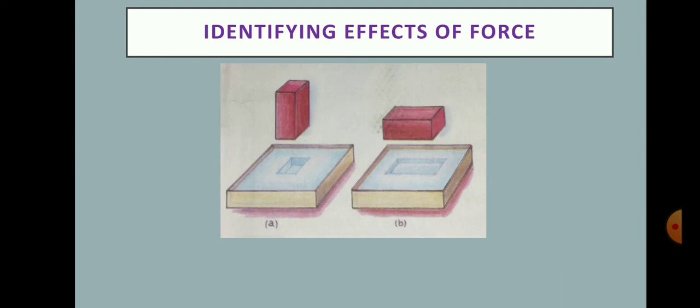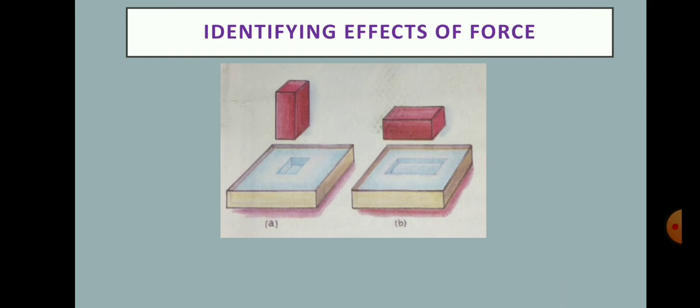Now you observe the brick standing vertically sinks deeper in sand than the brick lying horizontally. Here the masses of both bricks are similar. The force applied on the sand by them is the same on both the trays, but the surface area of the brick in contact with the sand differs from the other. In this activity, the contact area on which force is acting is different in each case. The depth to which the brick sinks in the first tray is deeper than that in the second tray.